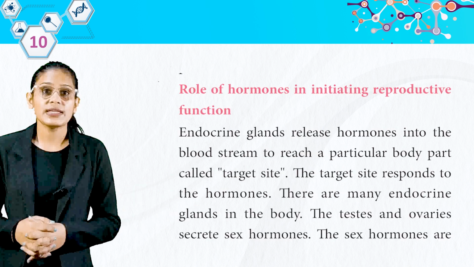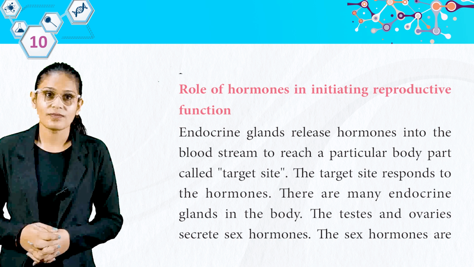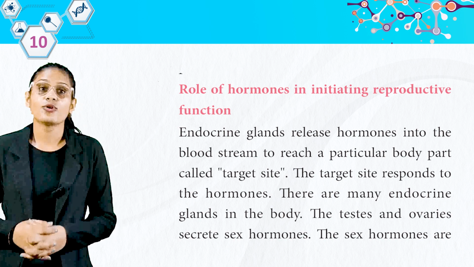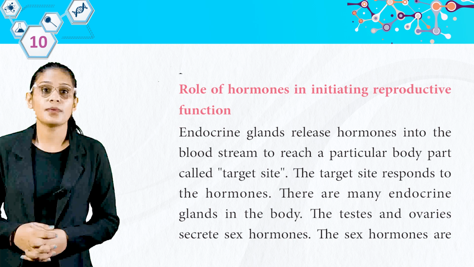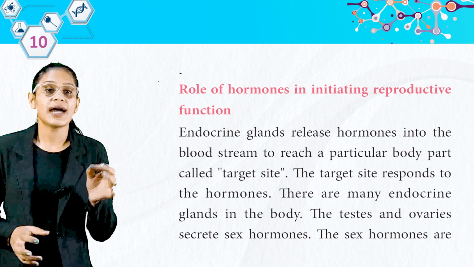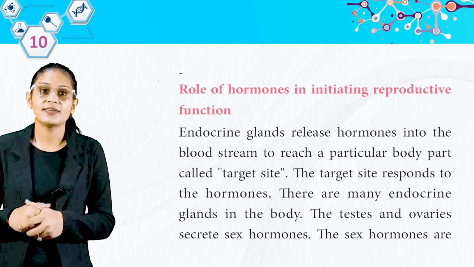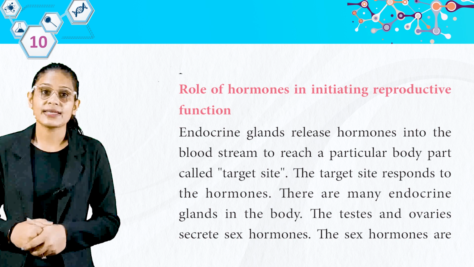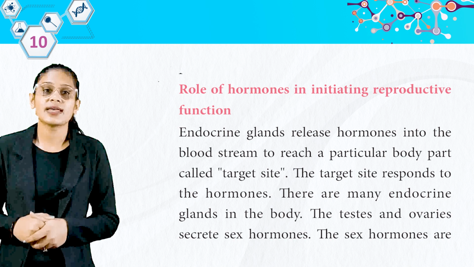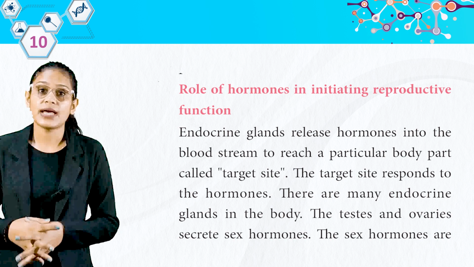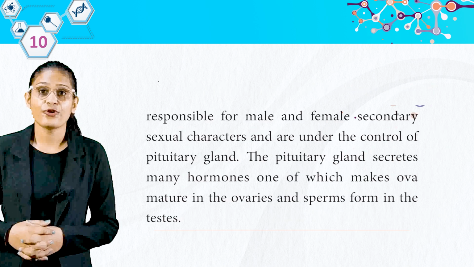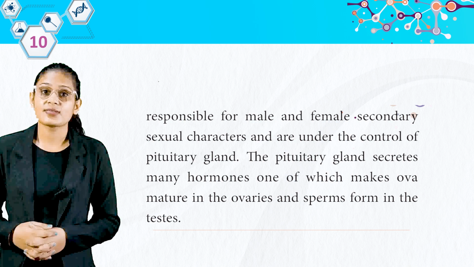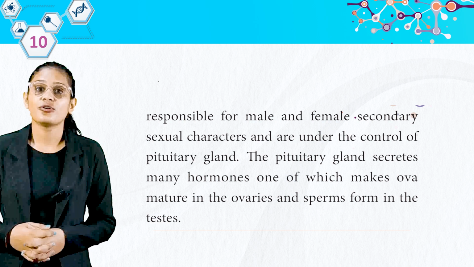Role of hormones in initiating reproductive function. Endocrine glands release hormones into the bloodstream to reach a particular body part called the target site. The target site responds to the hormones. There are many endocrine glands in the body. The testes and the ovaries secrete sex hormones. The sex hormones are responsible for male and female secondary sexual characters, which are under the control of the pituitary gland.